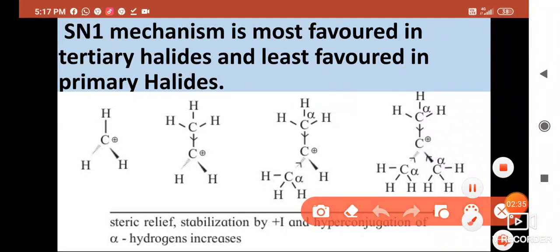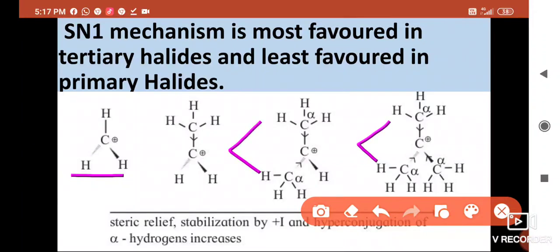See, for SN1 mechanism, there is a formation of carbocation, and this carbocation is more stable in tertiary halides. So, tertiary carbocation is more stable than primary carbocation. This is primary carbocation, secondary and tertiary.